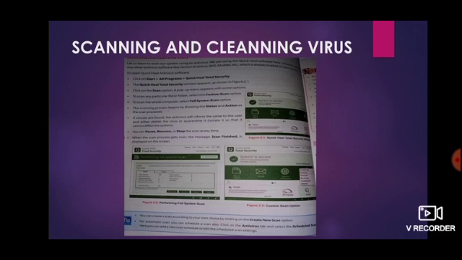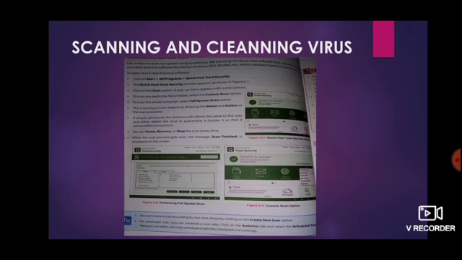To scan any particular file or folder, select Custom Scan. If you want to scan the whole system, then select Full System Scan. The scan process begins by showing the status, and you have to click on Status and Action.